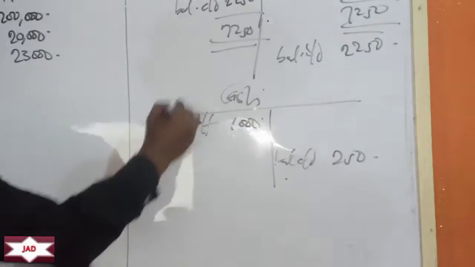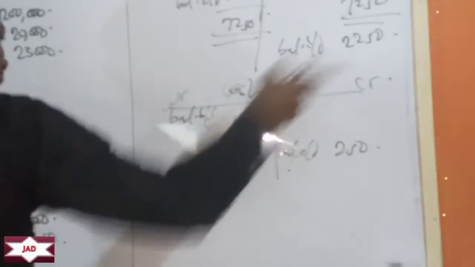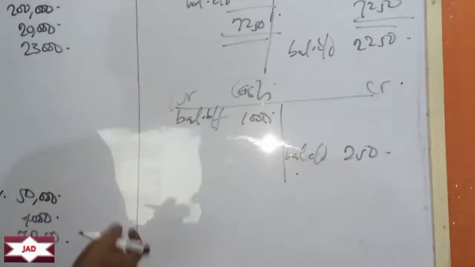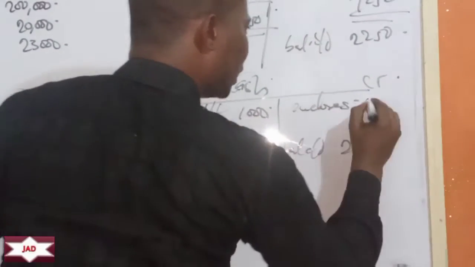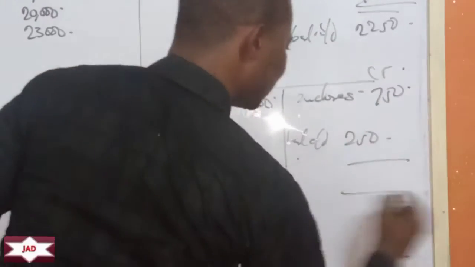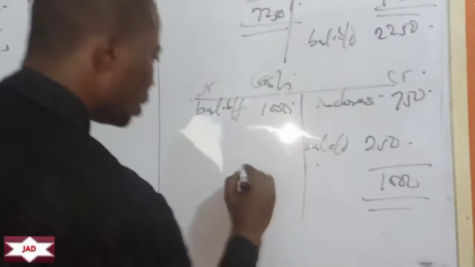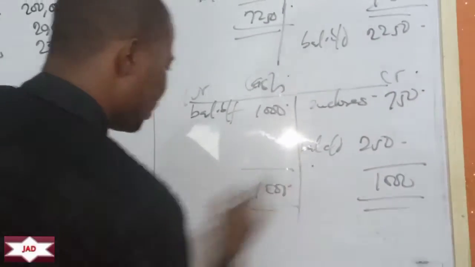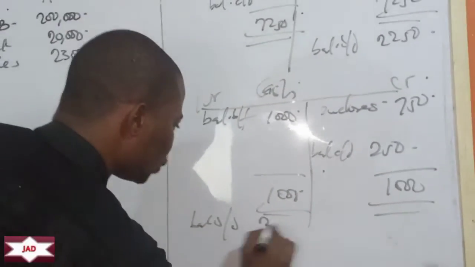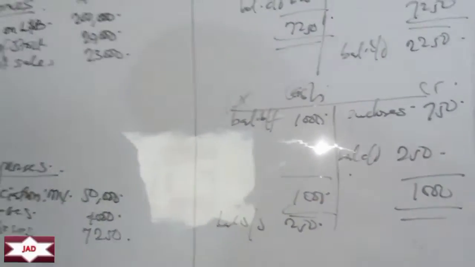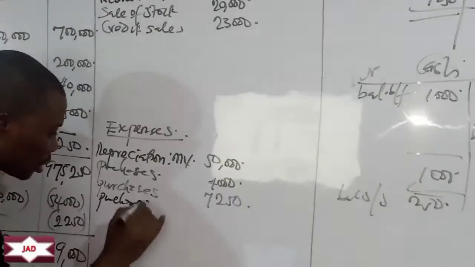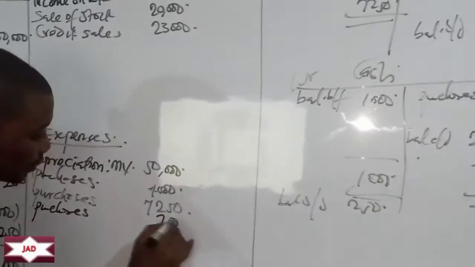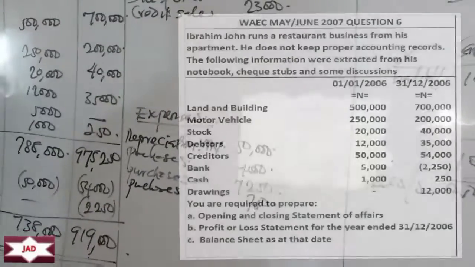If you receive money, debit. If you pay money, you credit. So there's a payment that brought the money down to 250. So it could be expense, it could be purchase. So let's pick purchases. So that will be what? 750. So both sides becomes 1,000. So here becomes balance brought down of 250, closing balance. Okay. So let's go. We have purchases again of how much? 750.